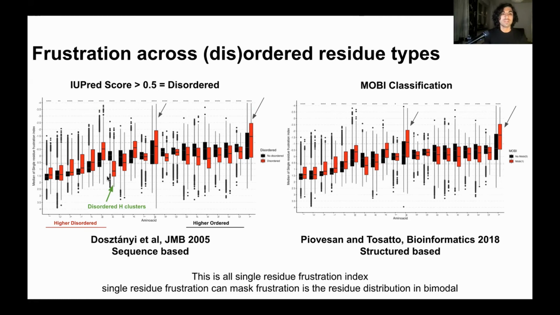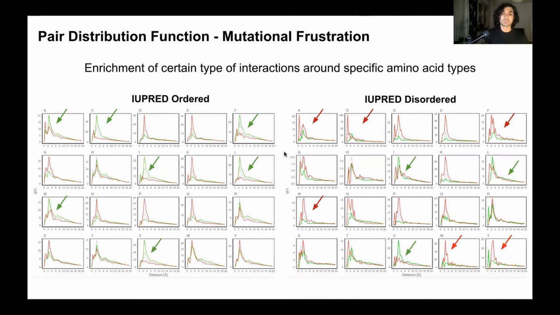And the maximum difference is observed for histidines here, where the disordered histidines are more minimally frustrated than the ones that are ordered. When we check them manually, we observe that this mostly corresponds to histidines located as clusters of histidines in exposed loops. So this is already kind of interesting.